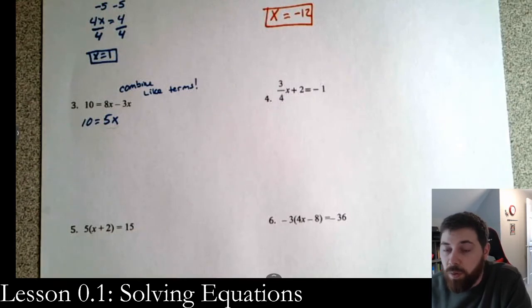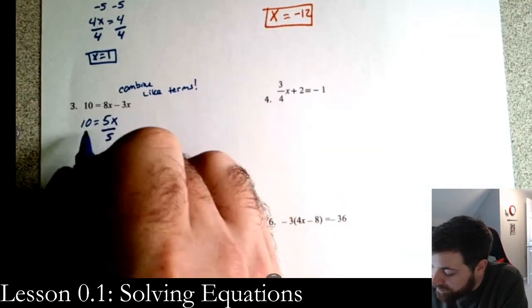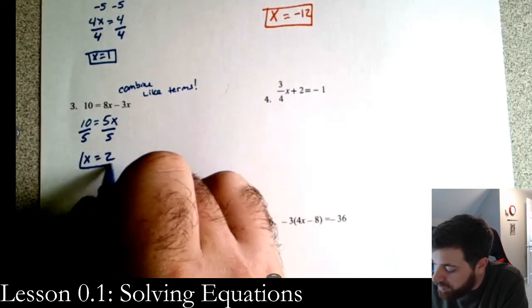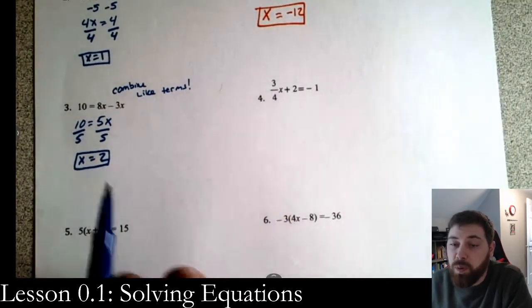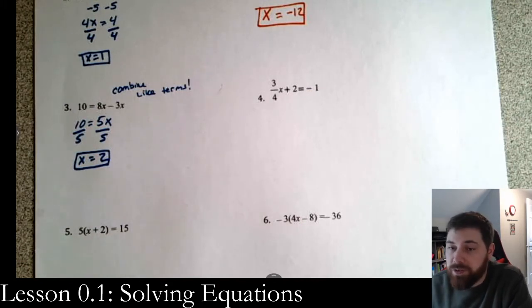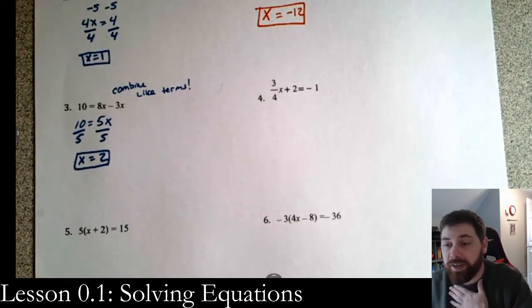Okay, then all we need to do is get x alone. So you divide by 5 on both sides, and you end up with x equals 2. Okay. Make sure when you're doing all this stuff, you keep your work very nice and clean. I know it's not that important right now on this review, but as the year goes on, the material gets harder and harder, and the work gets longer, and you're going to want to keep your work nice and tidy so that I can read it and so that you can read it.